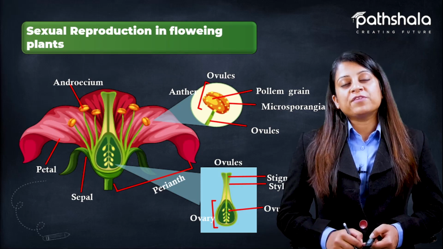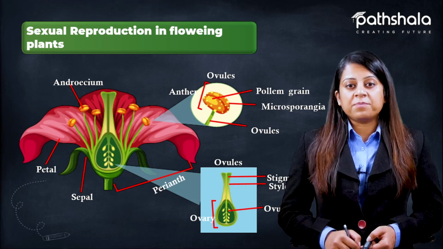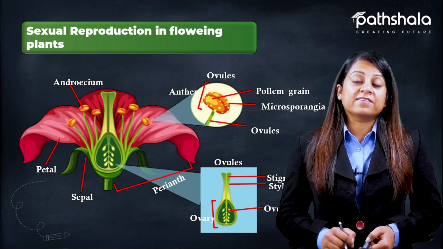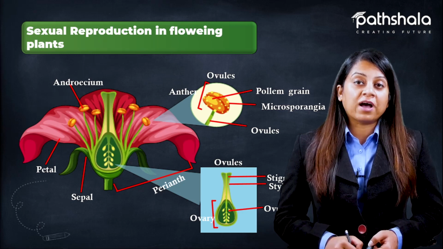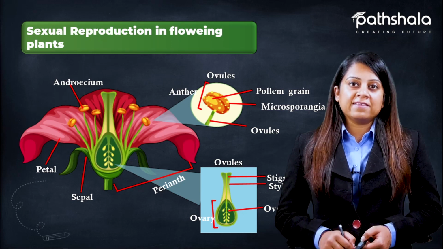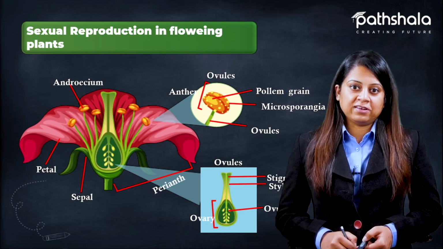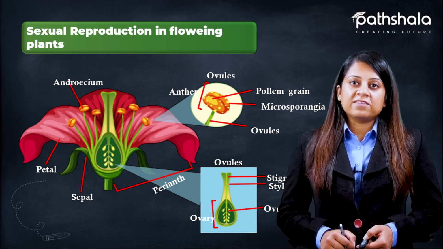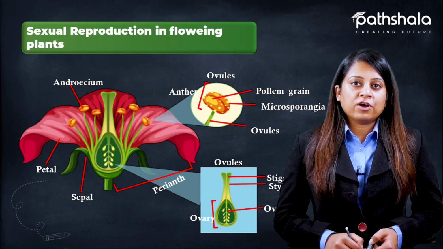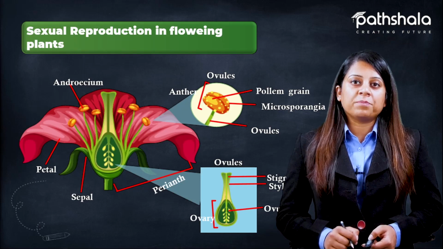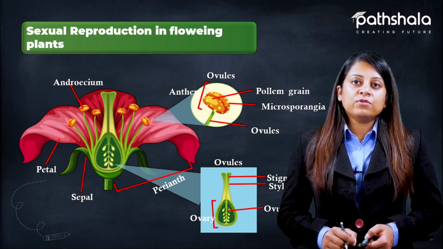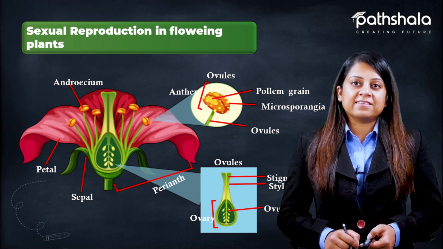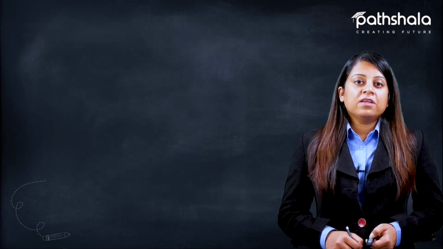Talking about the female reproductive part of a plant, that is the carpel, also known as gynoecium. It consists of the upper part that is known as stigma, which receives the pollen grains after the process of pollination. The middle part is known as style, a tube-like structure which leads to a basal swollen part known as ovary, which has ovules. And ovules contain a haploid cell, that is the female gamete.